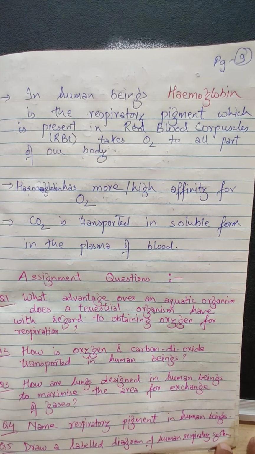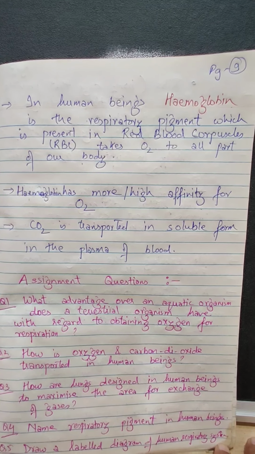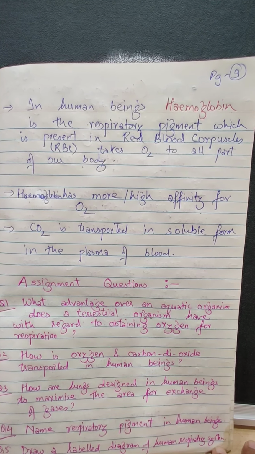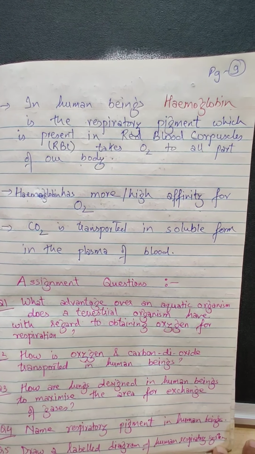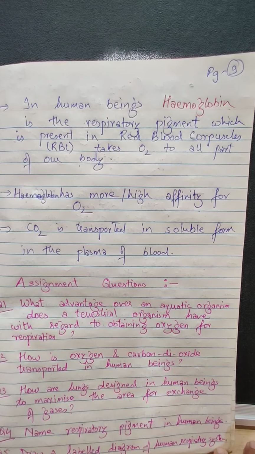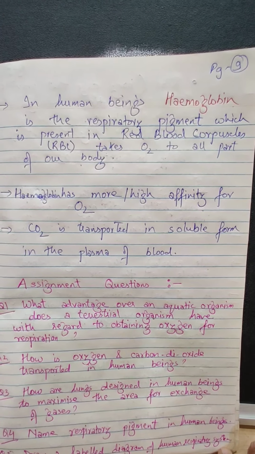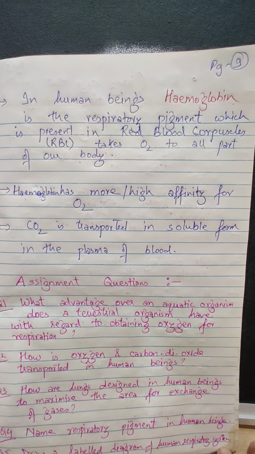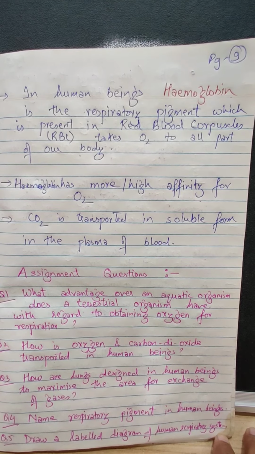Hemoglobin is a protein which contains an iron molecule in it. One hemoglobin molecule can take up a maximum of 4 oxygen molecules. That means a single hemoglobin attaches with 4 oxygen molecules and travels in our body. So this is how respiration in human beings occurs.